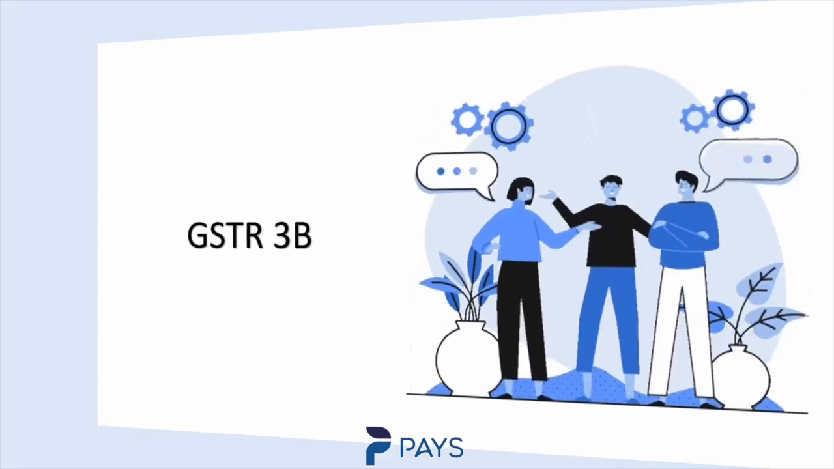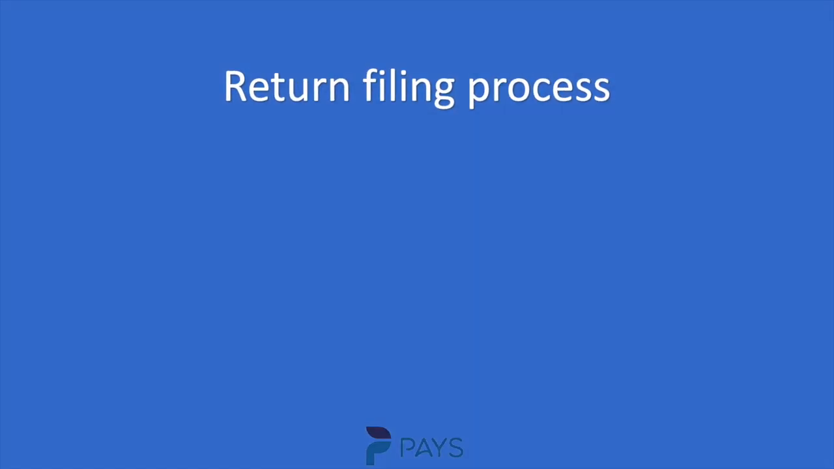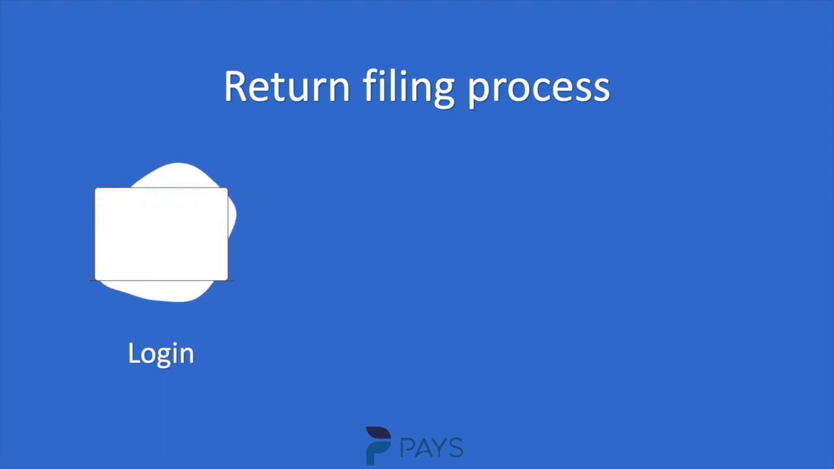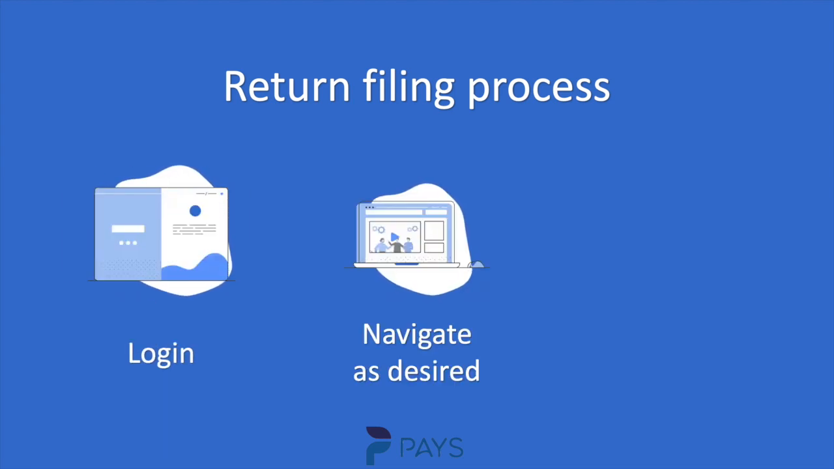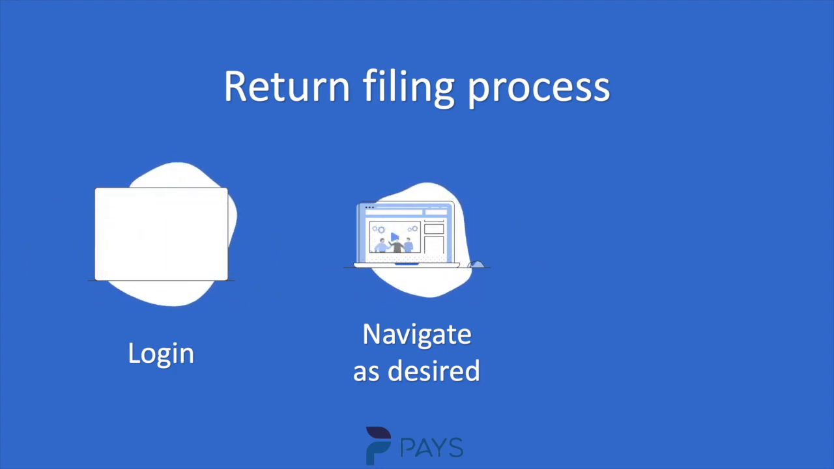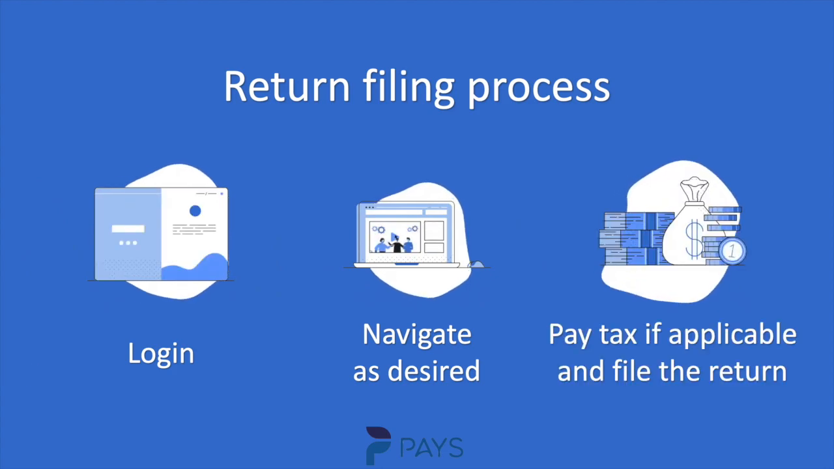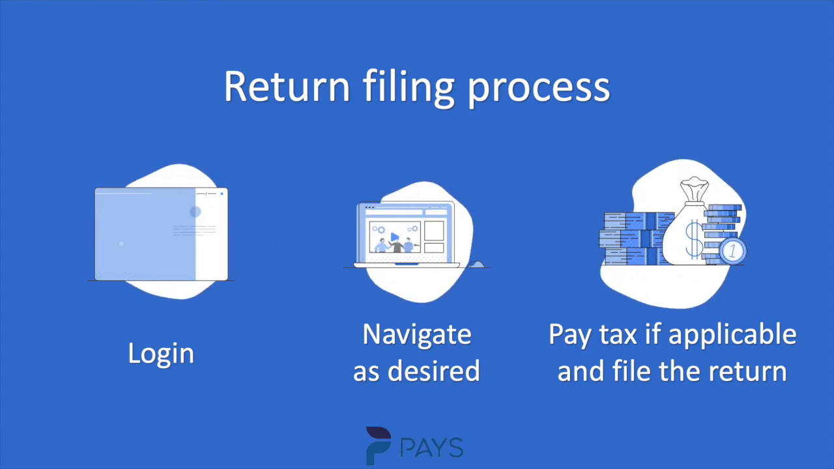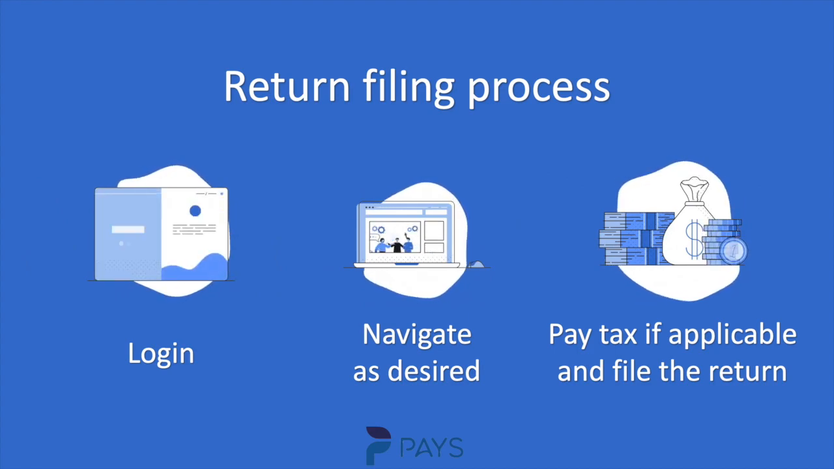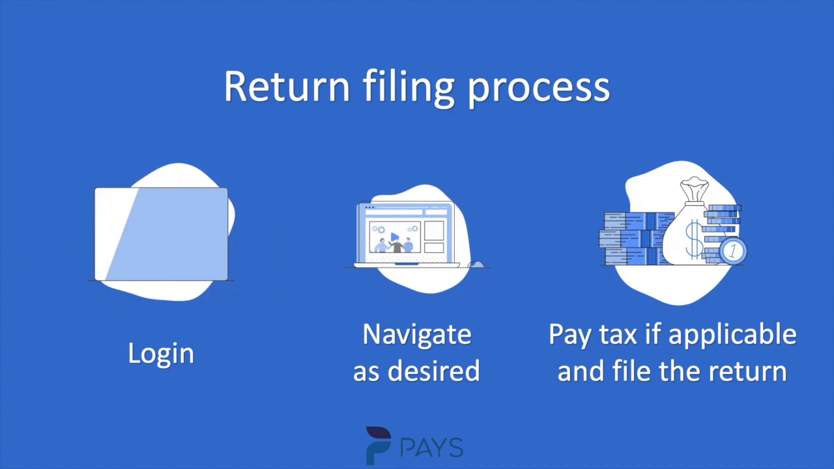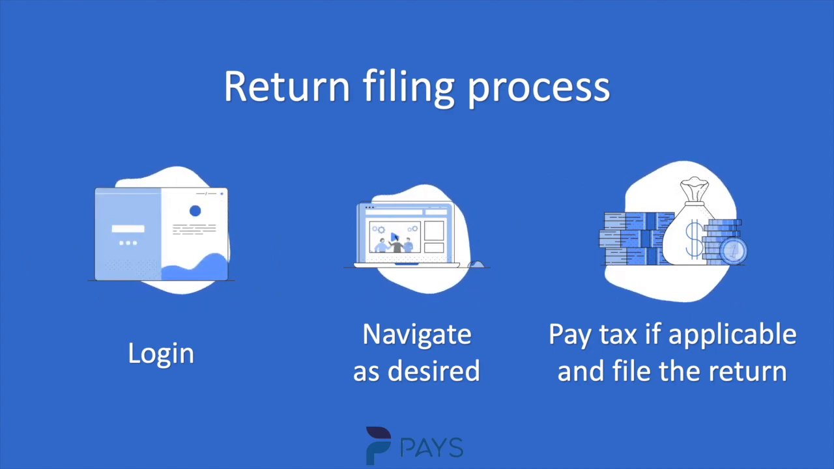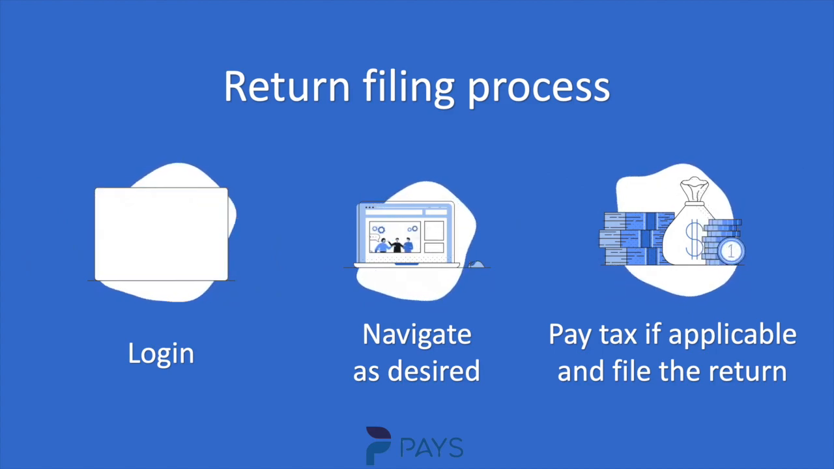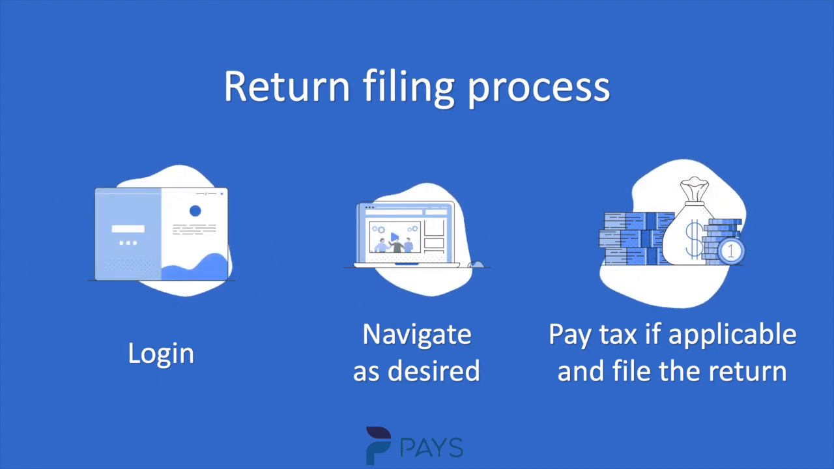The usual return filing process involves the following steps. First, you have to log into GST portal. Then you have to navigate to GSTR3B and fill in the requisite details such as sales made, tax on sales, tax on purchases, etc. Third, if tax liability is generated, then you have to pay the requisite amount of tax and file the return. The return is verified by using methods such as OTP, digital signature, etc. And then the return is considered to be filed. This tedious process has to be followed even if nil return has to be filed.